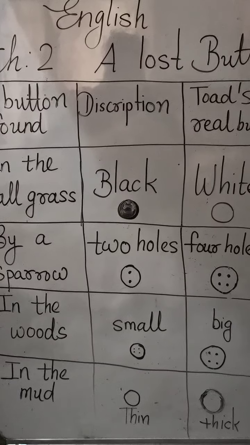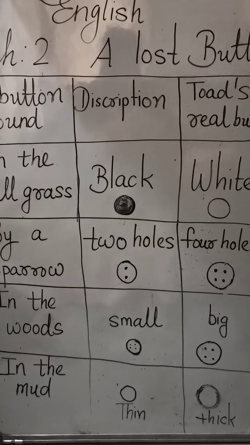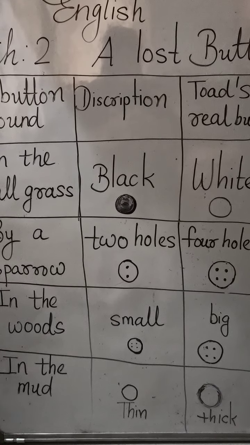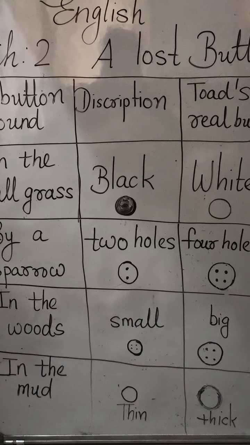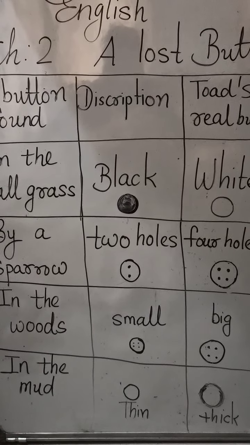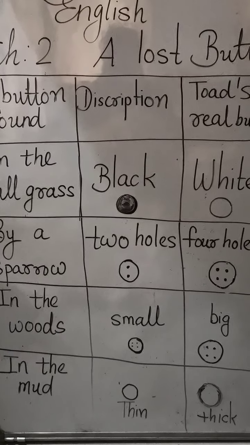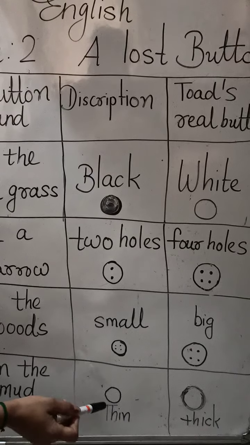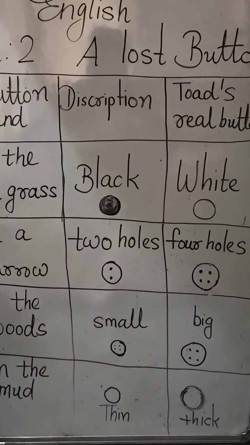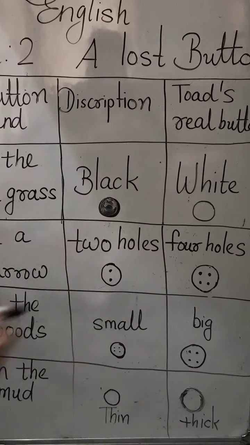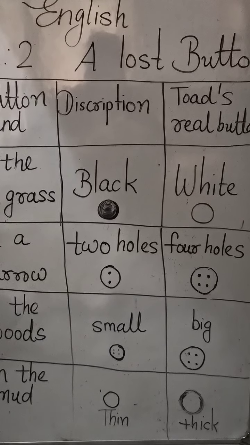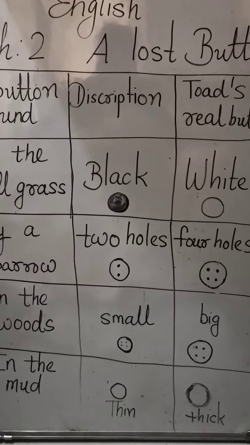Now Frog and Toad went back to the river. They looked for the button in the mud. "Here is your button," said Frog. But once again Toad said, "That is not my button. That button is thin. But my button was thick." Once again Toad put the thin button in his pocket.